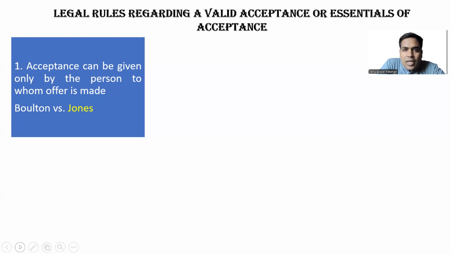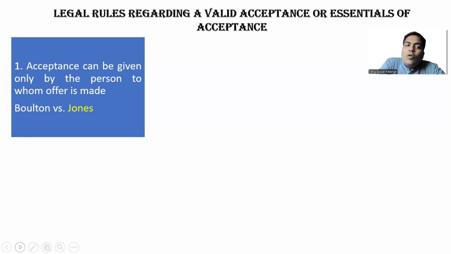So C sent an offer to A, but the premises were occupied by B, as A had already sold the business to B. So C sends an order to A. However, the order was received by B and B supplied the material to C. So the offer which was made by C is specifically to Mr. A, not to Mr. B. B cannot supply the goods to C because he is not the valid offeree. Hope it is clear. So acceptance can be given only by A, not by B.